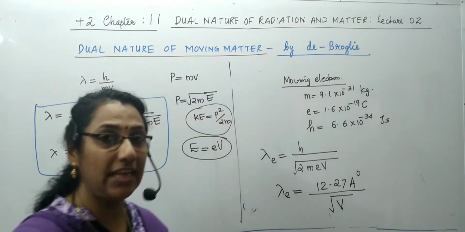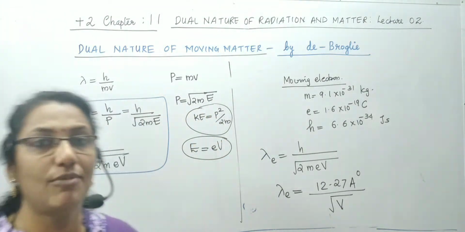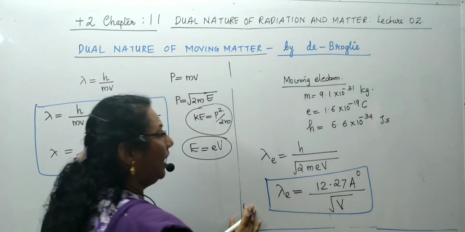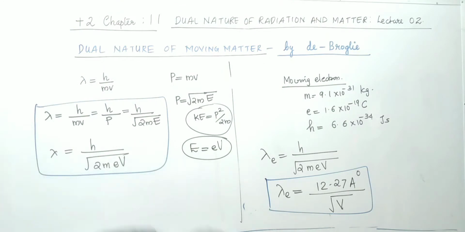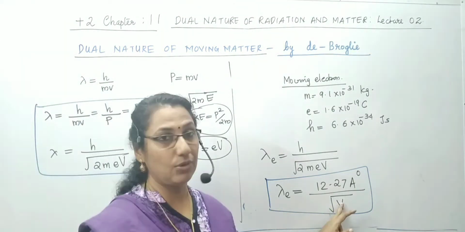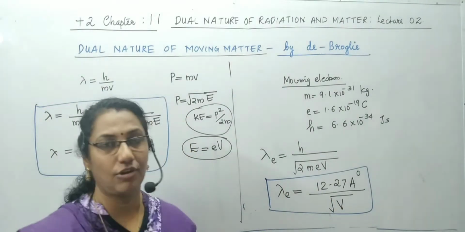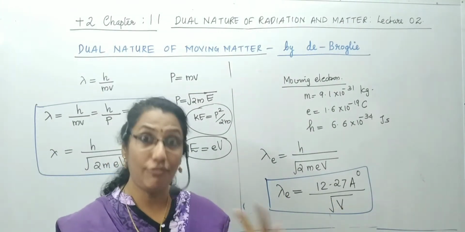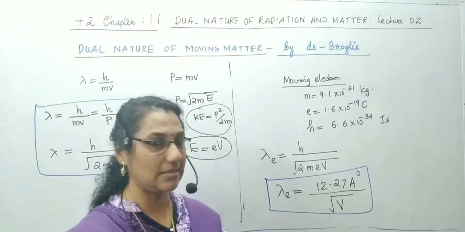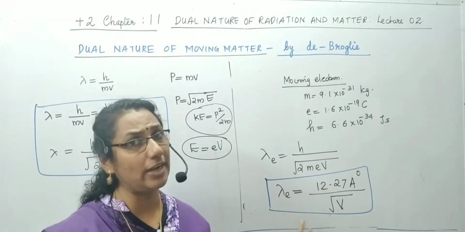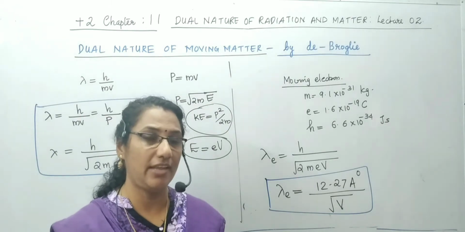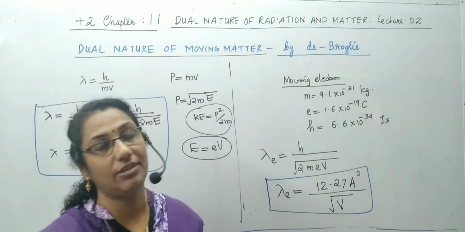That is, de Broglie even provided the wavelength of moving electron. The wavelength of moving electron is taken as 12.27 angstrom by root V, where V is the potential difference. If you provide a potential difference of 1 volt, root 1 itself, the wavelength of electron becomes 12.27 angstrom. If you provide the electron a potential difference of 100 volt, then root 100 means 10. 12.27 by 10 means 1.227 angstrom. That means he even calculated the wavelength of the moving electron.